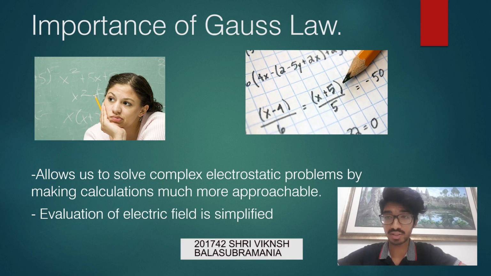Gauss' law is very important as it helps in solving complex electrostatic problems by making calculations much more approachable. Besides that, there are some cases in which calculation of the electric field is quite complex and involves difficult integration. Gauss' law simplifies the evaluation of the electric field by giving us an option to skip integration. Therefore, Gauss' law is basically another way to find the electric field due to a charge distribution, but it avoids unnecessary integration, which is obviously one of the most difficult calculations.